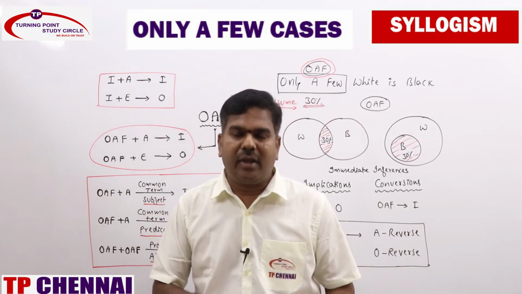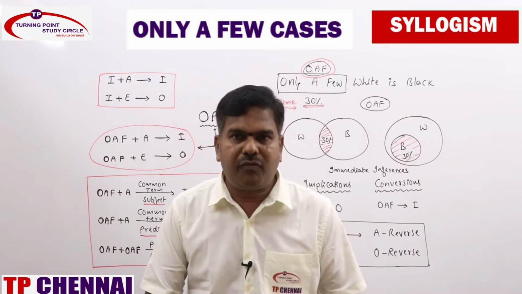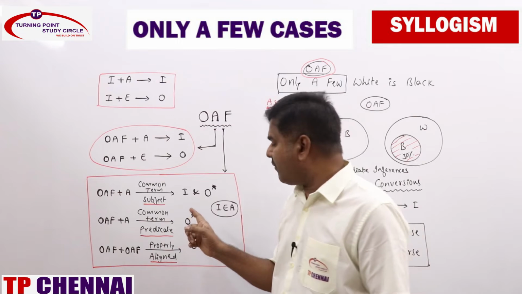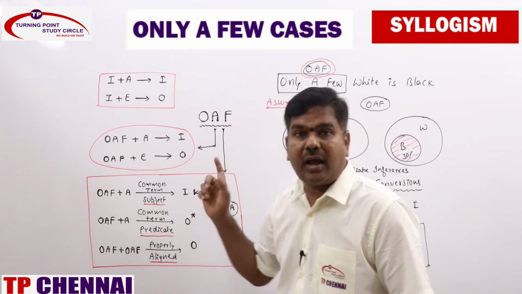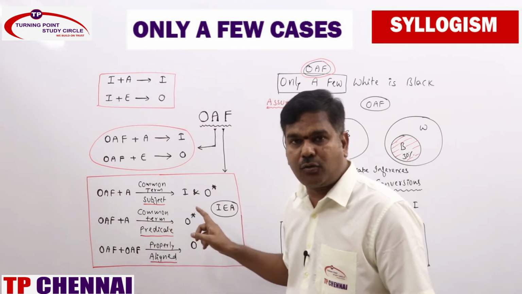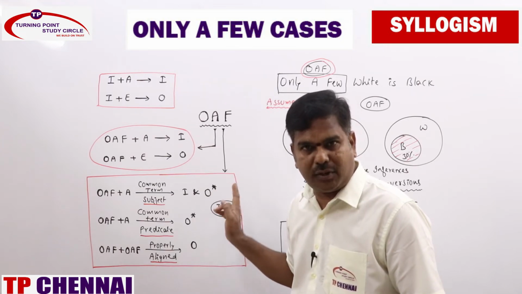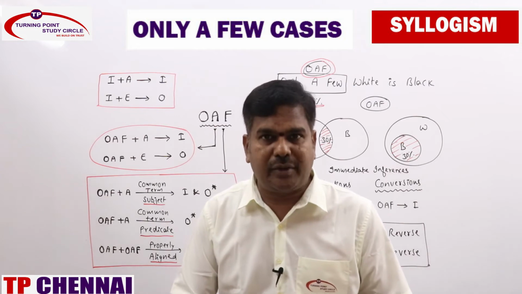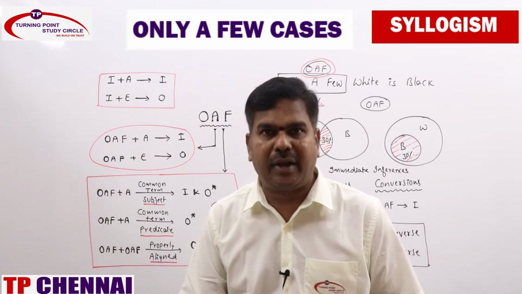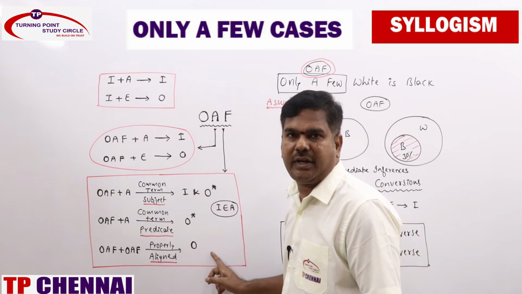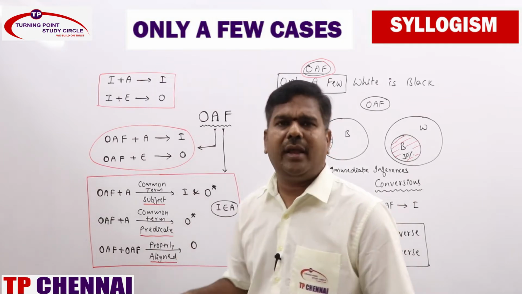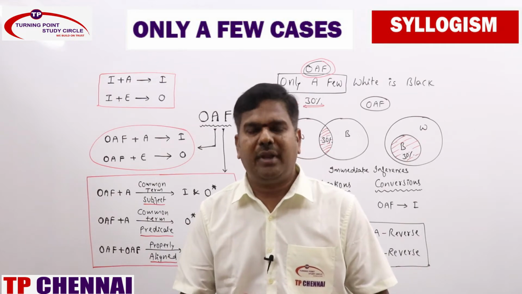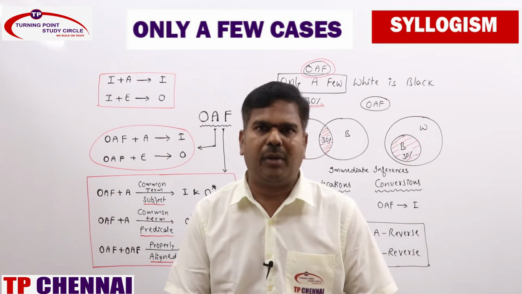In addition to that, these three you need to remember. Whenever the combinations of only a few and A statements are there, common term as subject, we do have a conclusion I and O star. Common term as predicate, we have a conclusion of O star, which is nothing but O reverse here also. And only a few and only a few statements, if properly aligned, then you will be getting O statement. In detail, each one by one we will discuss and solve the problems. Many problems we will solve, no need to worry.